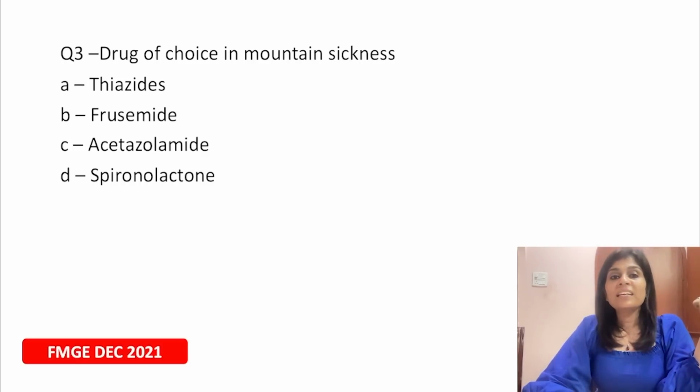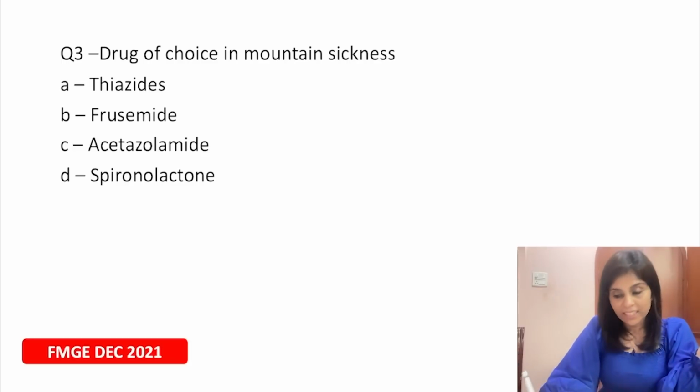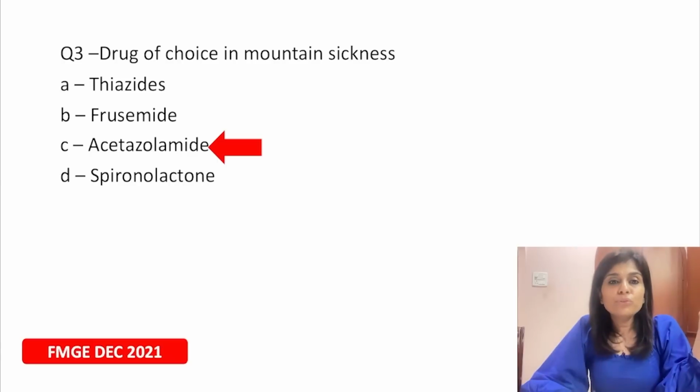A simple one-liner. I know that most of you know the answer for this MCQ, right? What is the right answer? Drug of choice in mountain sickness. Yes, you're all right. It is acetazolamide. Okay, but I want you to know why.